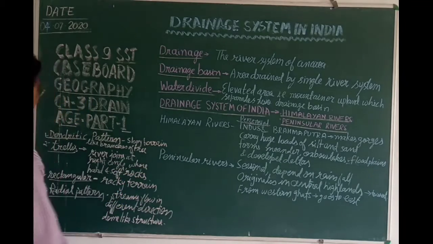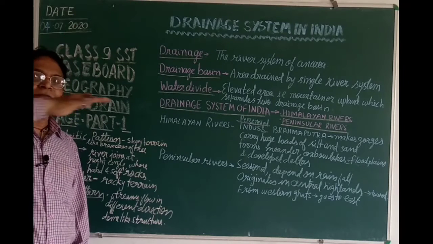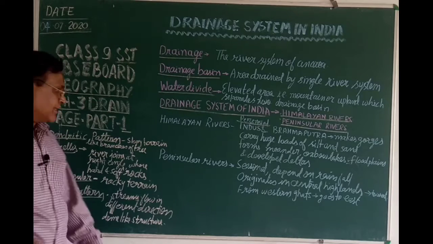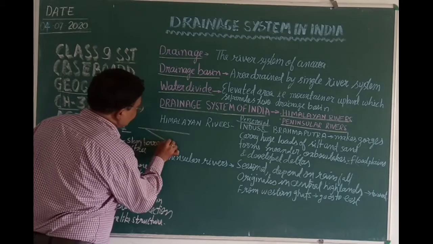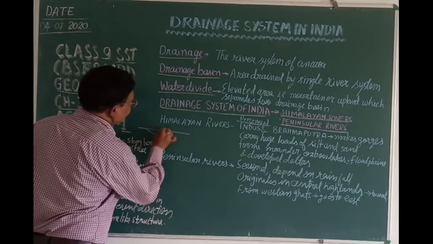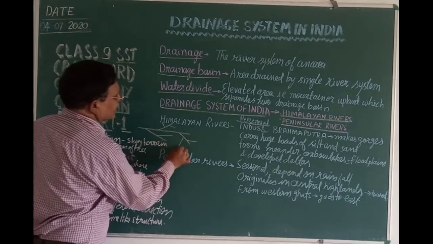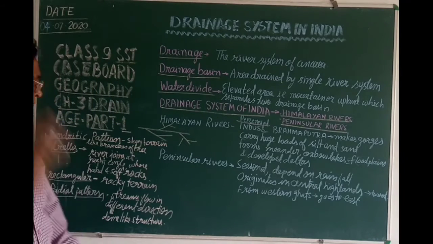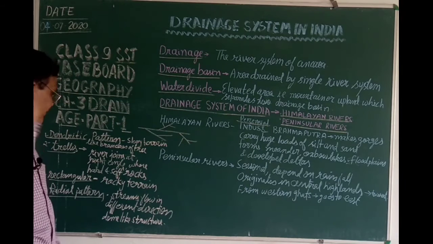The dendritic pattern occurs in sloping terrain, where the flow of water is very high, and the rivers are like the branches of a tree, where the main river has branches in this way. This is a branch-like structure, like a tree. That's why it is termed a dendritic pattern.